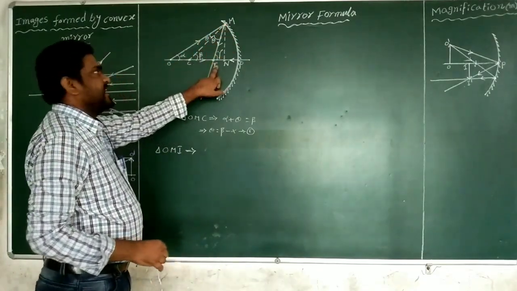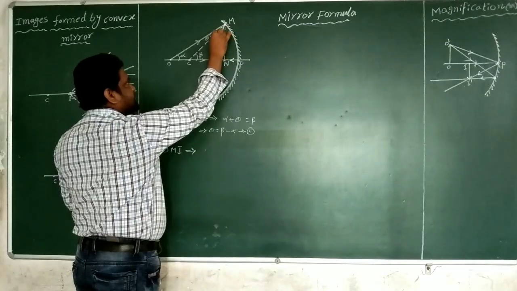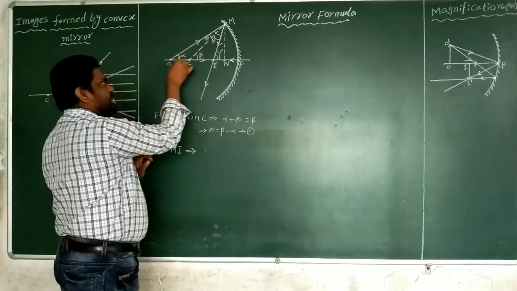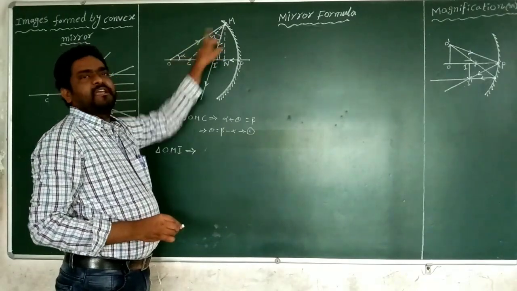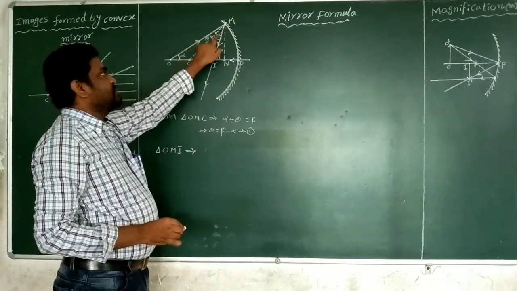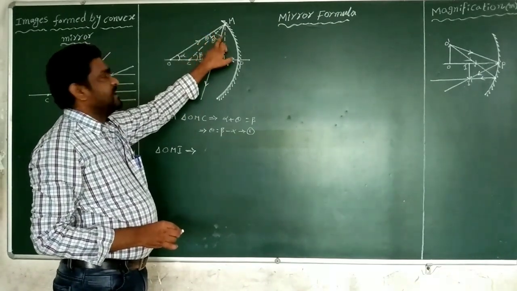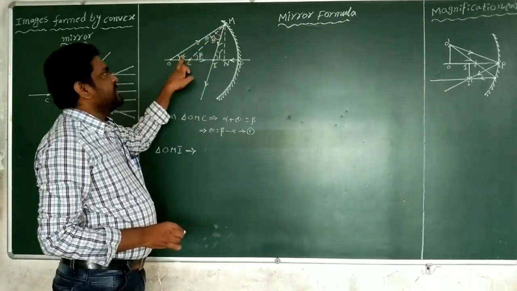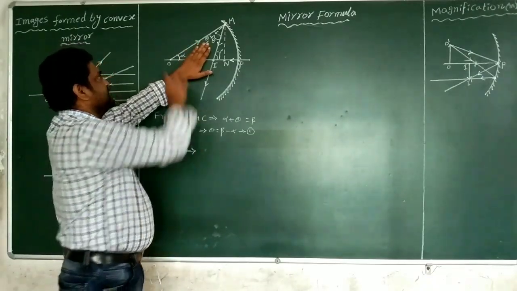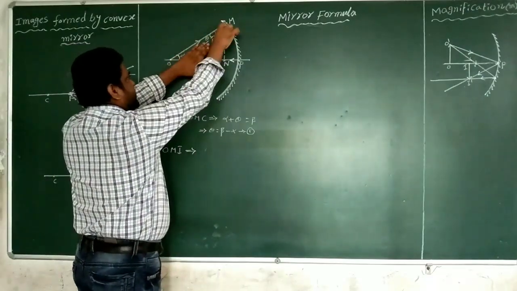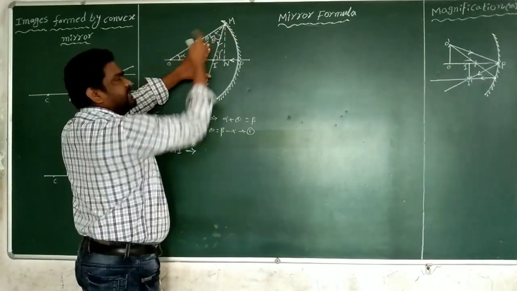In this triangle OMI, this is an interior angle, and this is also an interior angle. These two are opposite interior angles, alpha and 2 theta. So theta plus beta is 2 theta. Alpha is also an interior angle. This line is not there. If it is produced like this, this is triangle OMI, whose interior angles are alpha and 2 theta.